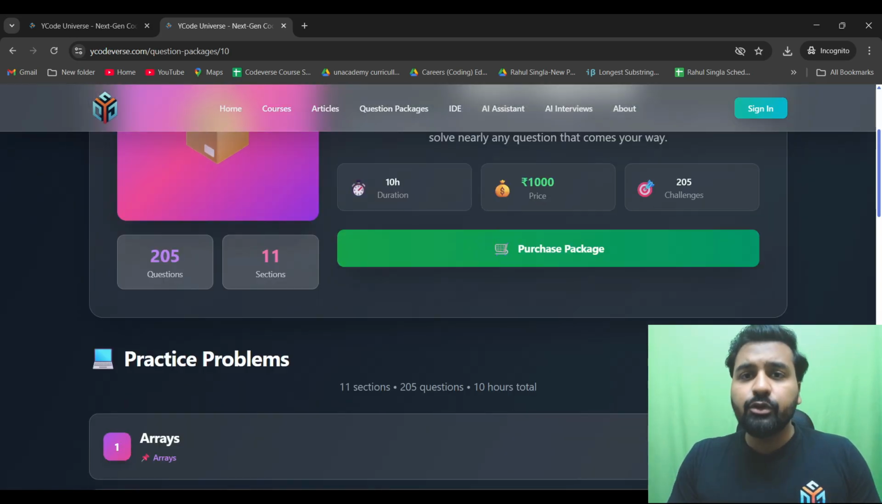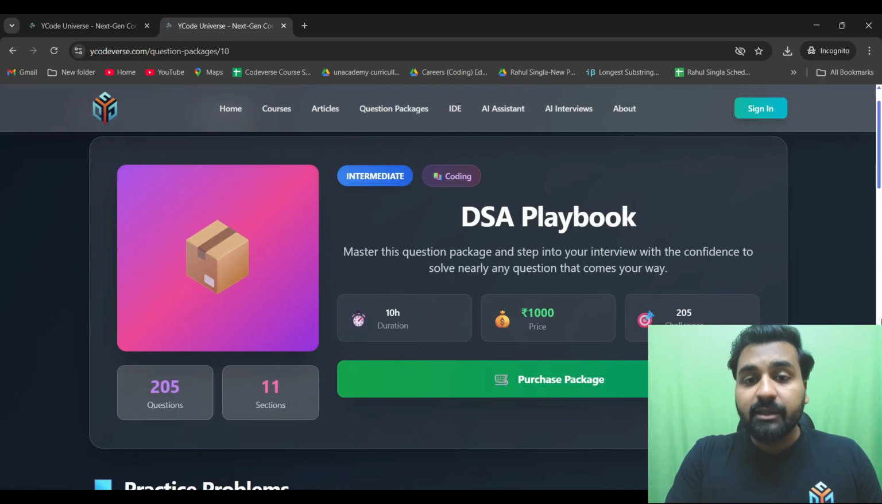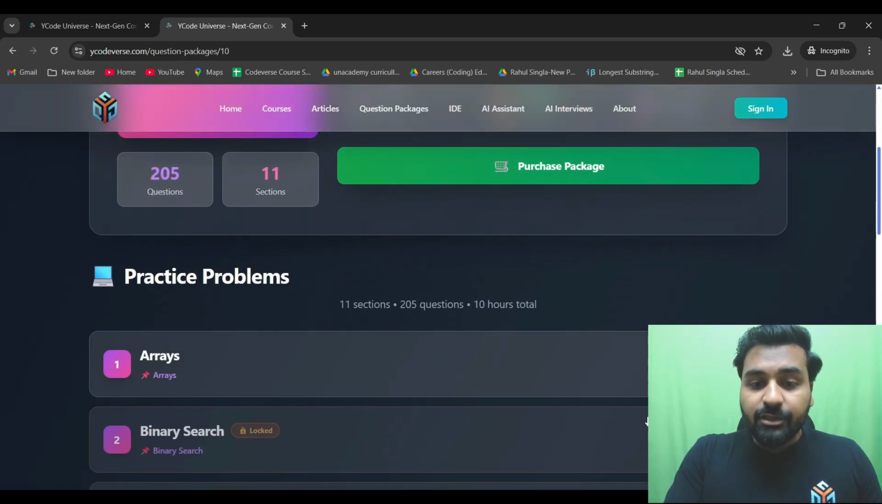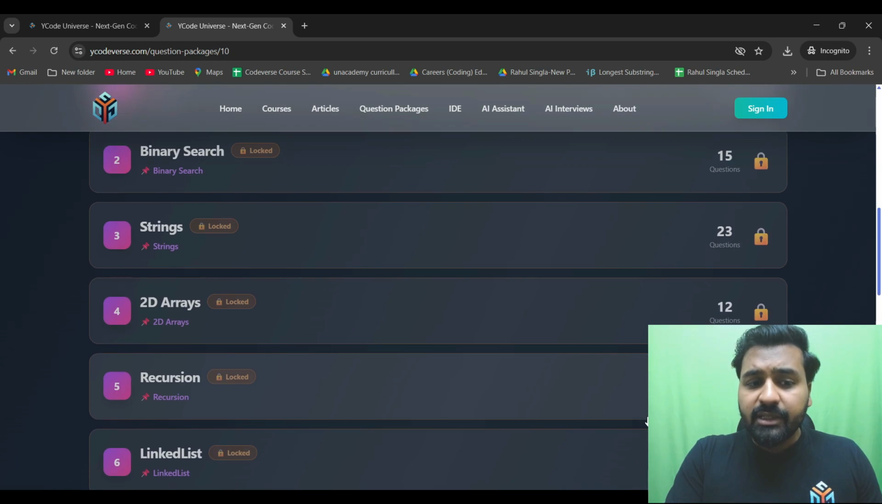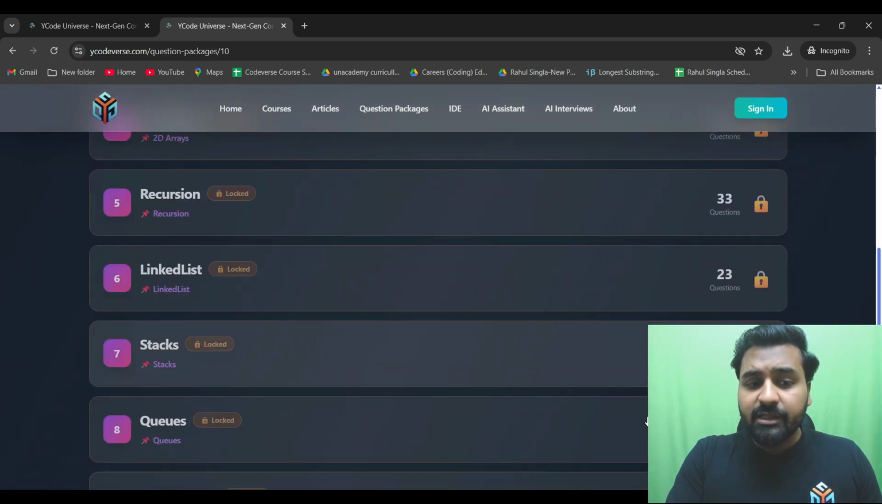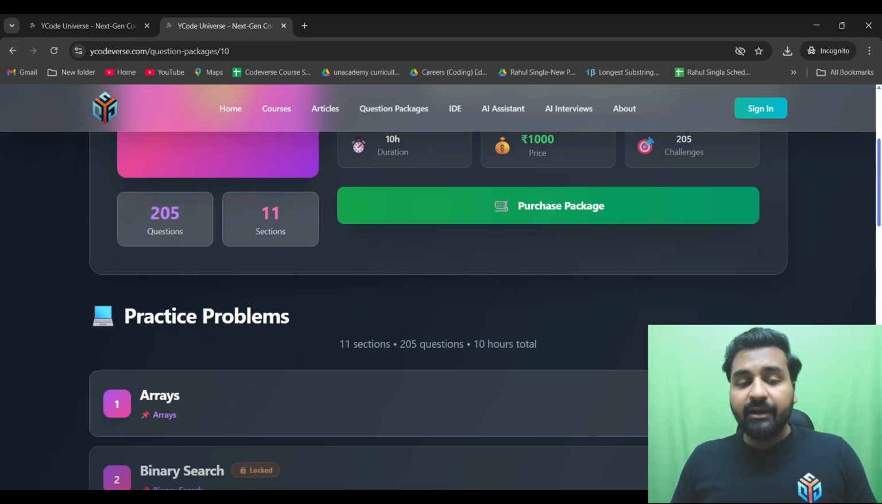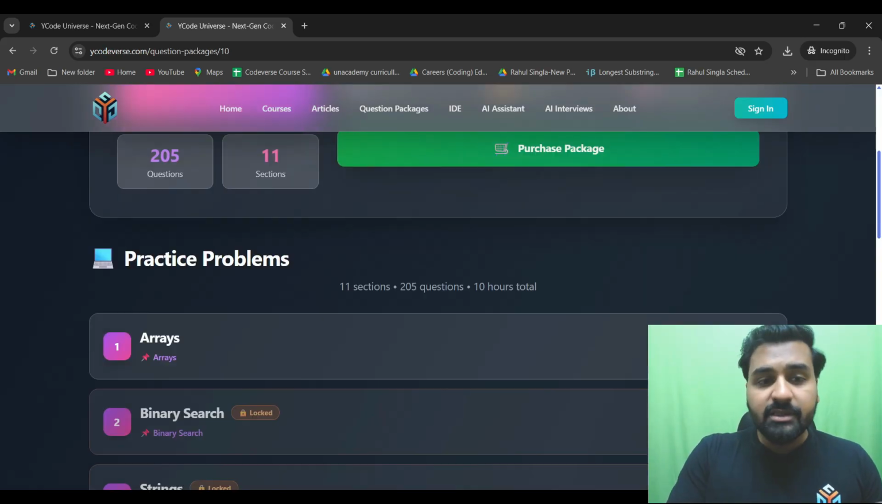So we are going to add more questions as we go forward. But right now we have added questions for these topics like arrays, binary search, strings, 2D array, recursion, linked list, stacks, queues, binary trees, graphs, DP. So these questions are enough. There are a few topics I want to add, some miscellaneous questions as well, that I will add at the end. But right now this is enough.